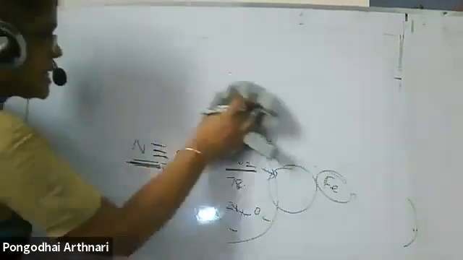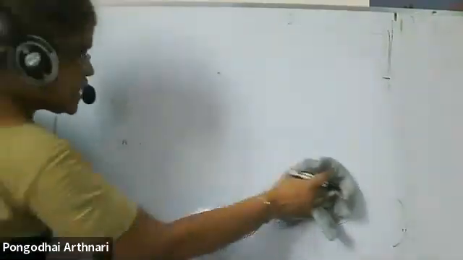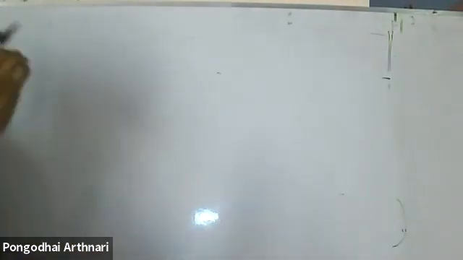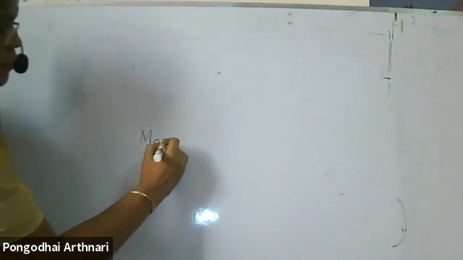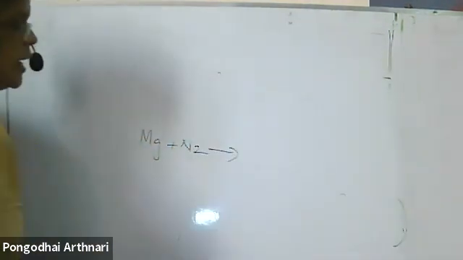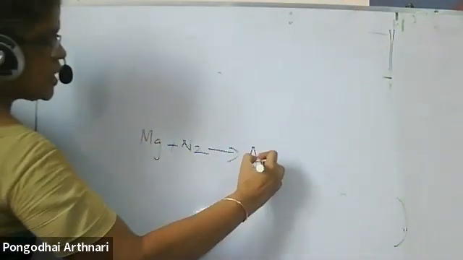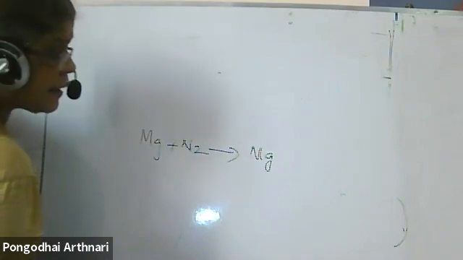But it can be made to react. Mostly nitrogen doesn't react with any of the elements, but at a higher temperature it is made to react with some elements. That is magnesium, which you might have studied last year in the s-block. Magnesium reacts with nitrogen to form magnesium nitride.